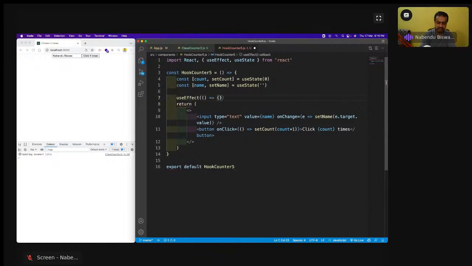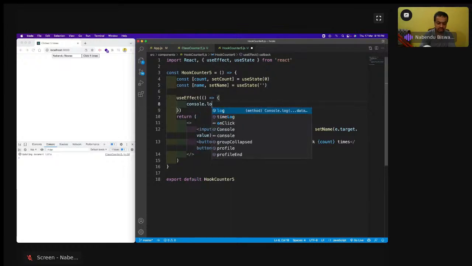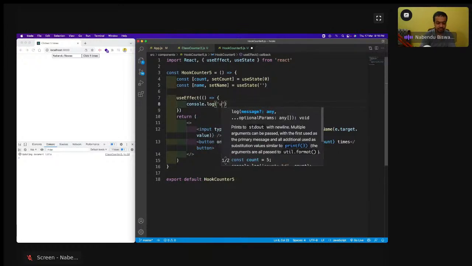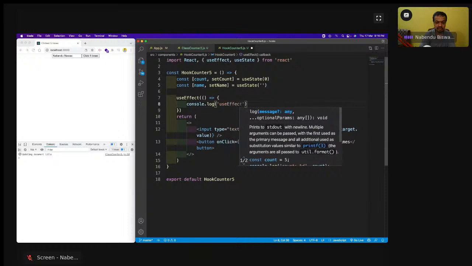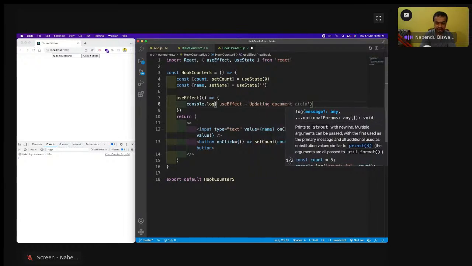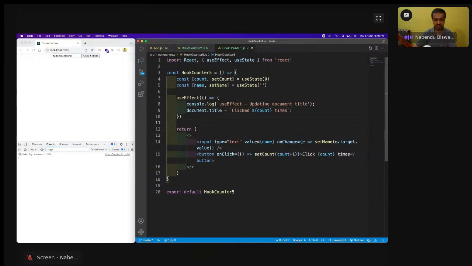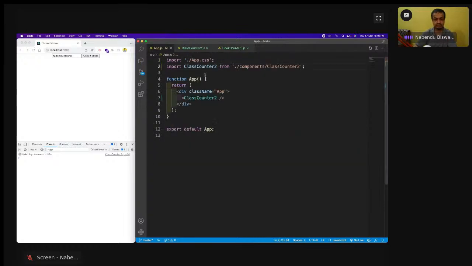Then I'm going to have this console.log of useEffect updating document title, this, and document.title, click 0 times. So I have this thing, and now again let's come here, and here I'll do this thing, save it, and again I have the same thing.